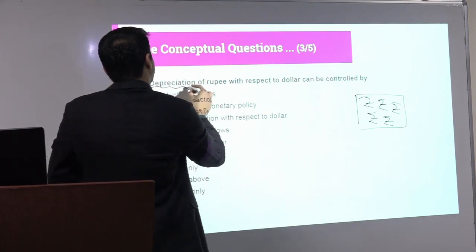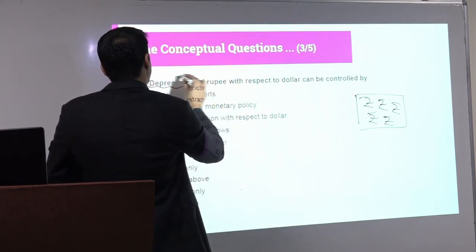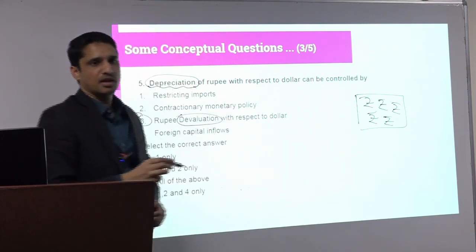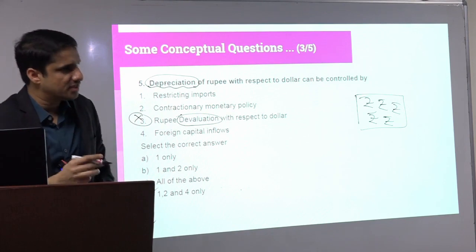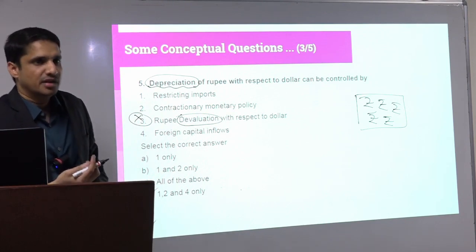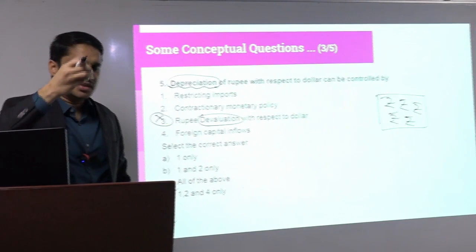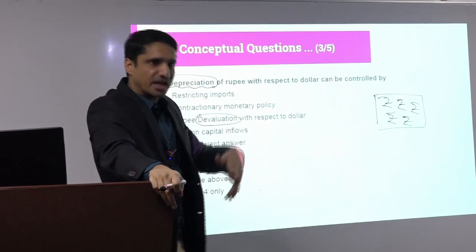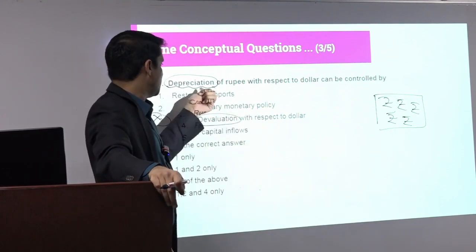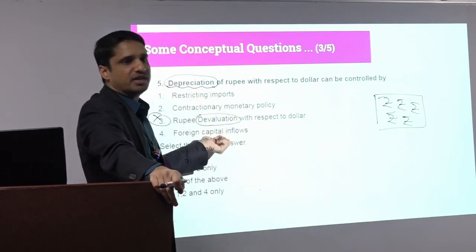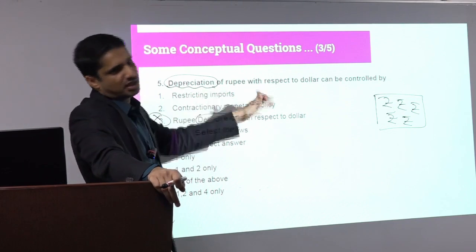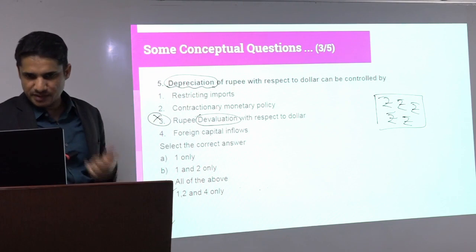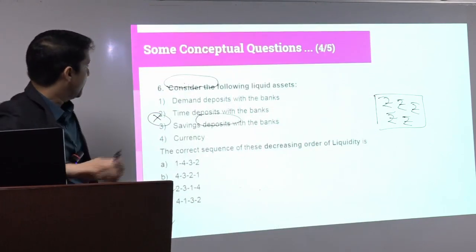Because depreciation of rupee can be controlled by, in the economy when there is depreciation there cannot be devaluation. In both these things the price decreases, but devaluation means decrease in rupee value by the government, and depreciation means by the market forces. So unless there is depreciation there cannot be devaluation, and when there is devaluation there cannot be depreciation in the economy. Later we will see what the 5 types of currency exchange are.